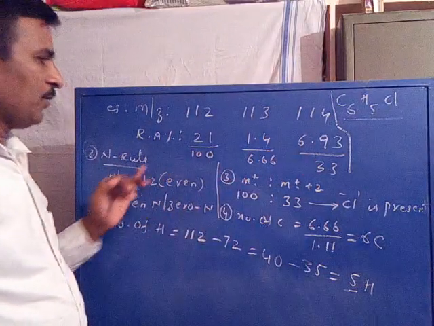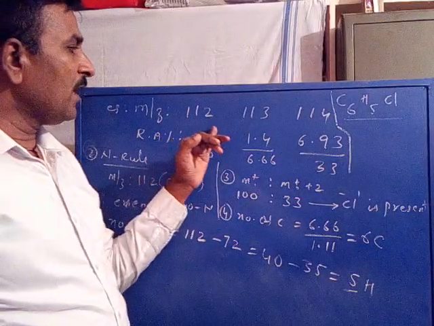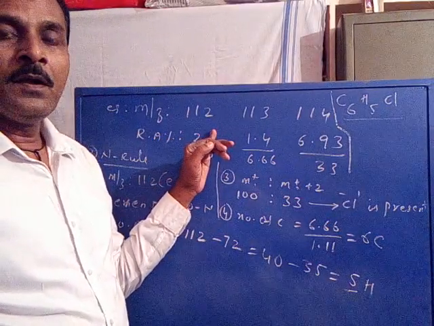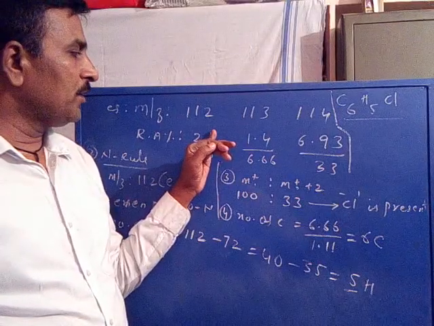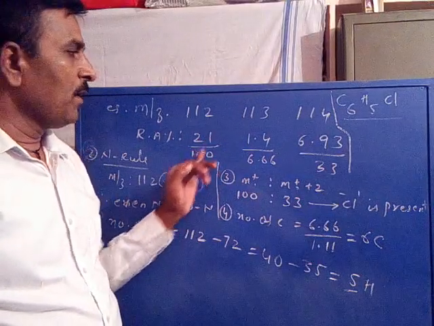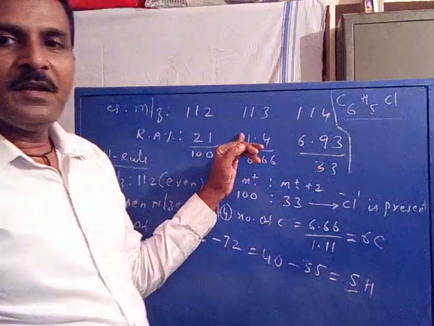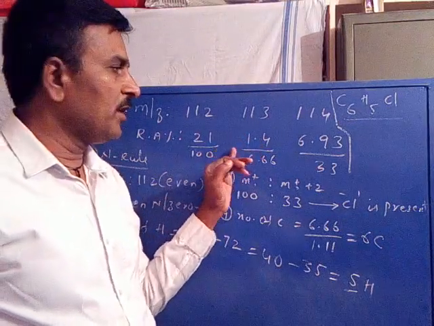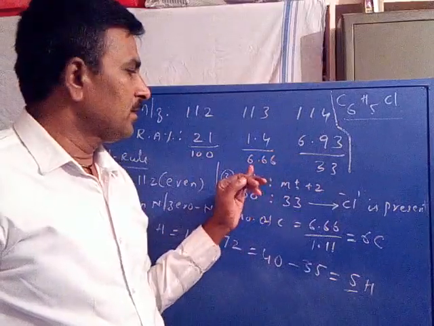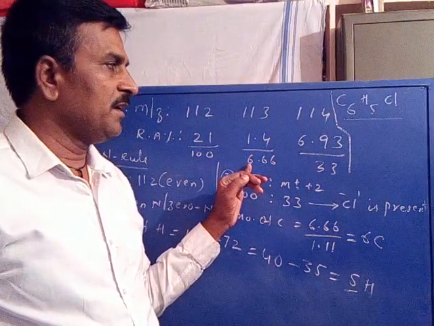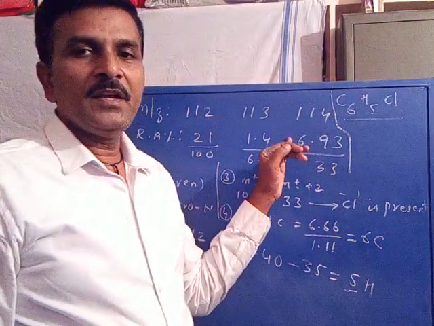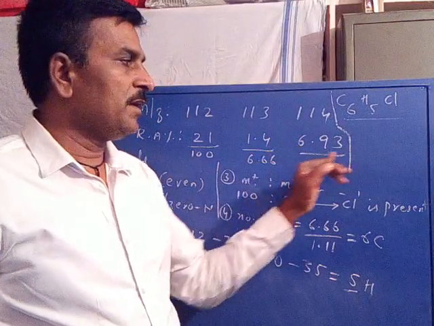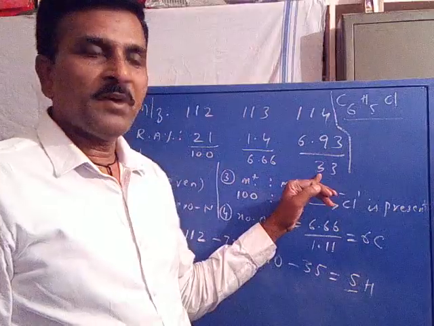Now we recalculate. The molecular ion intensity is recalculated to 100%: 21 divided by 21 into 100, it becomes 100%. The plus 1 signal intensity is proportionally recalculated: 1.4 divided by 21 into 100 becomes 6.66%. The plus 2 signal, 6.93 divided by 21 into 100, becomes 33%.